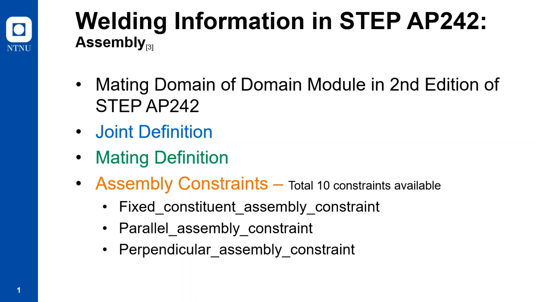This is from the latest edition of STEP AP242 that is released in April 2020. The type of the joint can be specified using mating definition and joint definitions. The assembly constraint information gives the relative positions of the parts with respect to one another in the assembly coordinate frame.